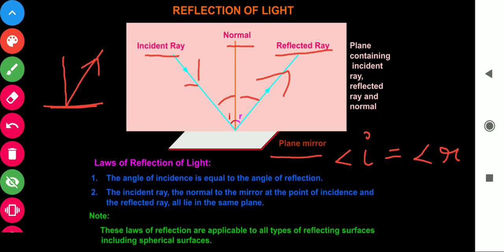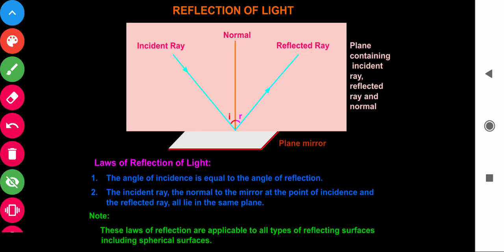It means the incident ray, the normal to the mirror at the point of incidence, and the reflected ray all lie in the same plane. These are two laws of reflection. Basically, you should always learn what is angle of I. Angle of I is angle of incidence, which is always equal in case of reflection to angle of reflection.